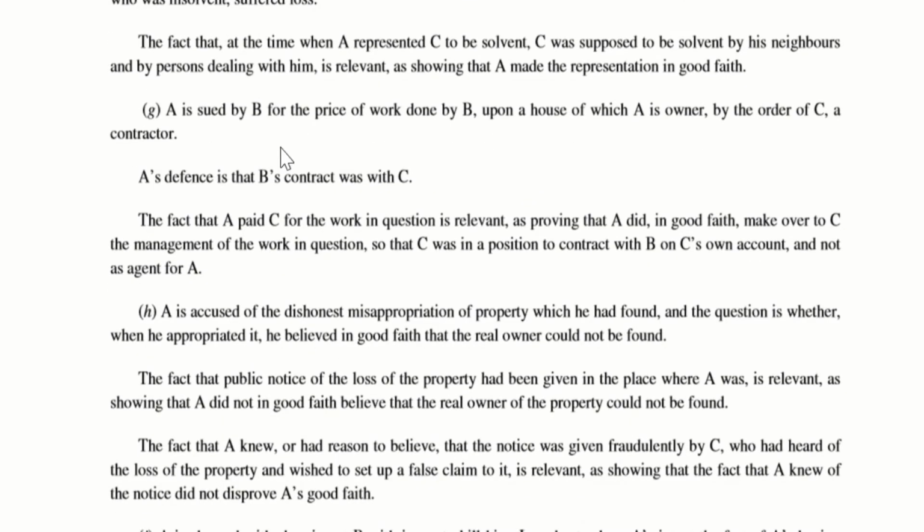Now let us move to the next example. A is sued by B for the price of work done by B upon a house of which A is the owner, by the order of C, a contractor. Now let us try to understand this in a simple manner. Imagine a big bridge is being constructed. So the government is inviting bids or tenders for construction of this bridge. One company by name A comes and says to the government, we can construct this bridge, we have good experience in this and we can construct it at a lower cost. Then the government hands over the contract to the A company.